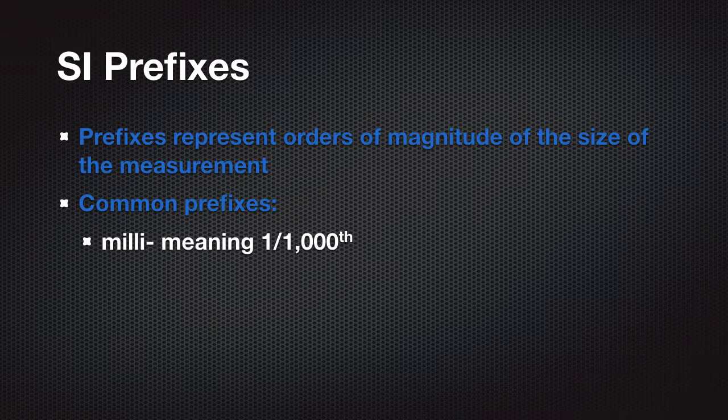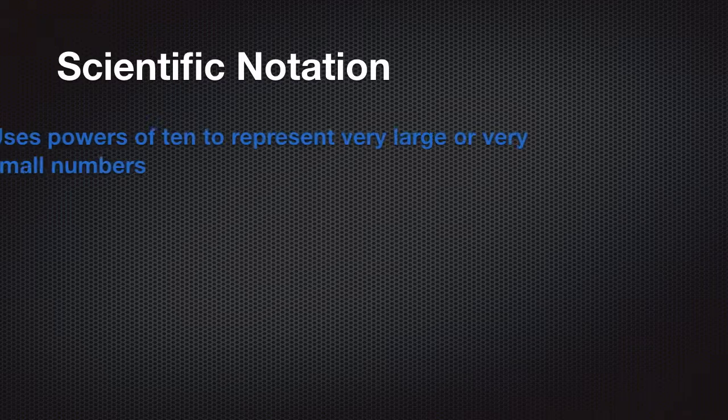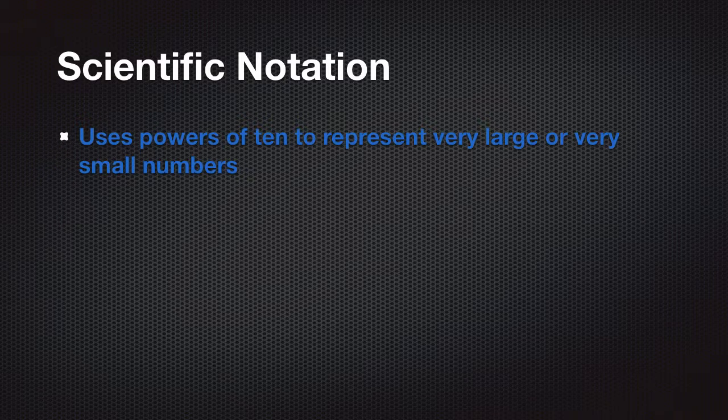Common prefixes include milli, meaning 1,000th, as in a millimeter is 1,000th of a meter, or centi, meaning 100th of a meter. Finally, kilo. There are 1,000 meters in a kilometer. In addition to prefixes, we have the advantage of scientific notation. Scientific notation allows us to use powers of 10 to represent very large or very small numbers.